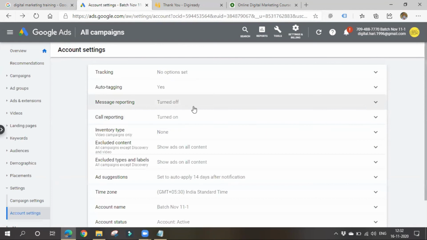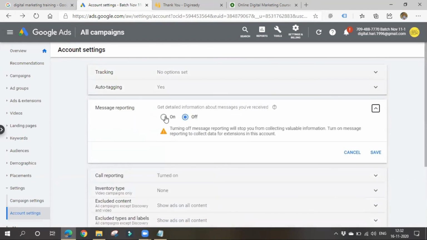You can also see here message reporting. It is also a new thing. You can also turn this on. Okay, get detailed information about the messages you receive. So here, how can we collect this message data? With the help of message extension. Similar to call extension, we have an ad extension like message extension, right? There you can turn this on, and you can also collect all the information regarding the messages you are getting from the ad extension called messages.